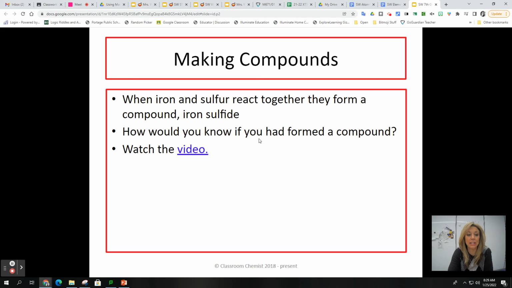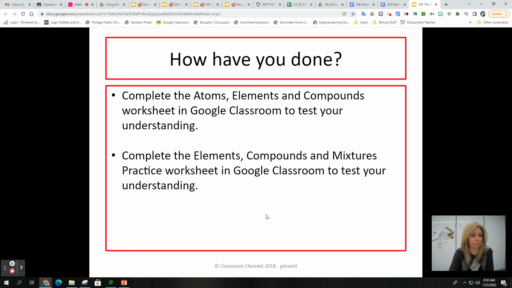Then iron and sulfur can react to form a compound called iron sulfide, and you're going to see that occur. How would you know if you formed a compound? You're going to see something in that video. So in the document for your assignment, you're going to watch this video and answer some questions afterwards.